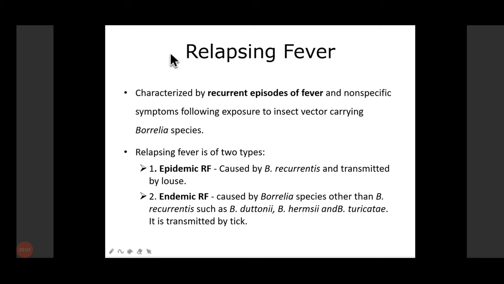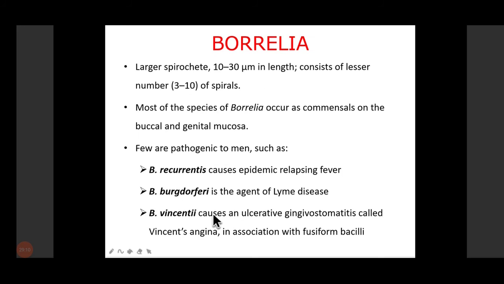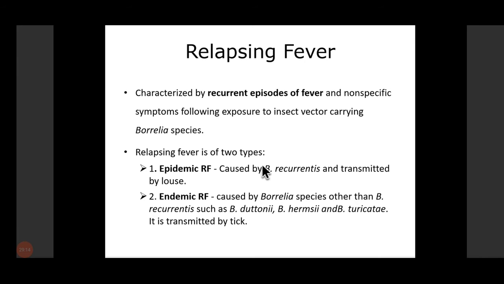So what is relapsing fever? Borrelia causes relapsing fever. As the name suggests, there are recurrent episodes of fever, along with non-specific symptoms, following exposure to an insect vector which carries the Borrelia. Relapsing fever is basically of 2 main types: epidemic relapsing fever and endemic relapsing fever. Epidemic relapsing fever is caused by Borrelia recurrentis, and it is transmitted by louse. So there is a vector involved in this.